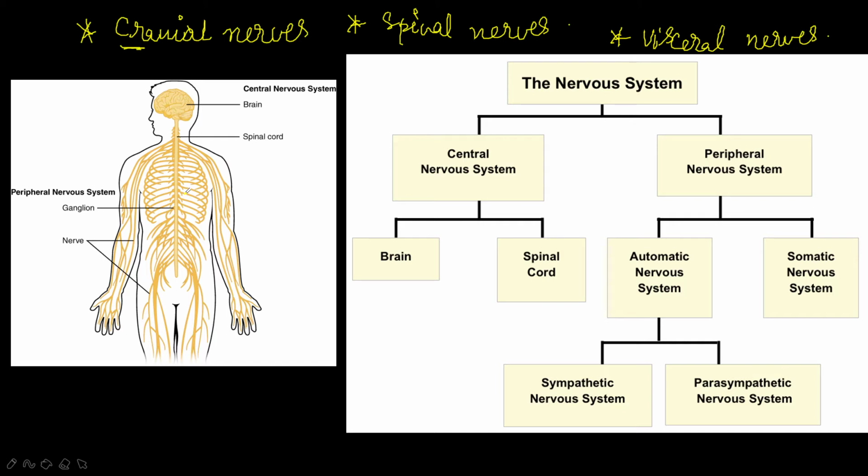So when you touch, for example, any hot object, immediately you are pulling your hand back. So how is it happening? Because of the information which is reaching the brain in the form of nerve impulse through the sensory neurons. Okay, sensory neurons with the help of sense organs only, right?